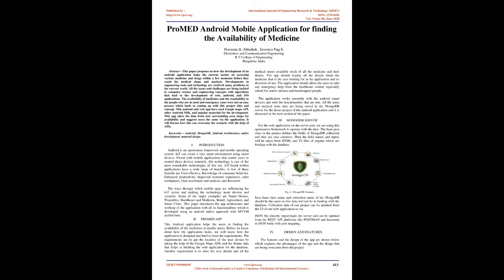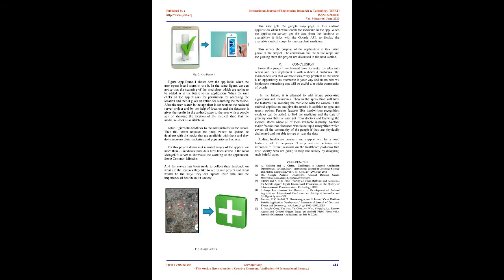3. MongoDB server. For the web application on the server part, we are using this open source framework to operate with the data. The Bean Java class in the project defines the fields of the MongoDB collection, and they are case sensitive. Then the field names and inputs will be taken from the HTML and TS files of Angular, which are binding with the database. Fig-1, MongoDB features. The Java Bean class name and the collection name of the MongoDB should be the same, or else the data will not be in binding with the database.